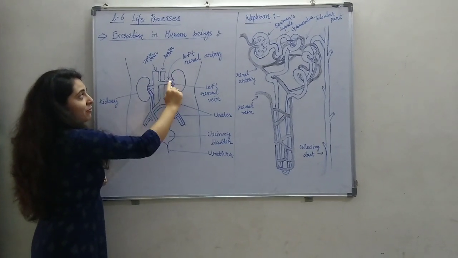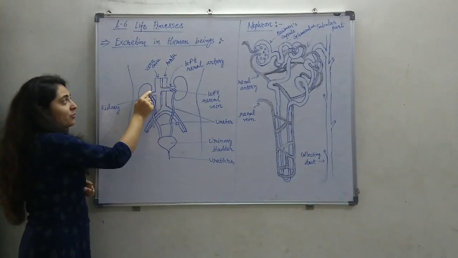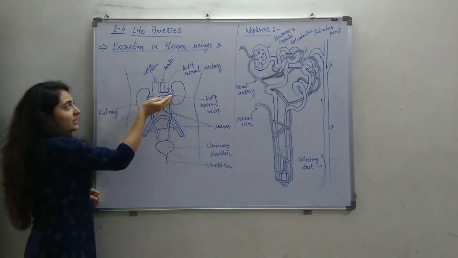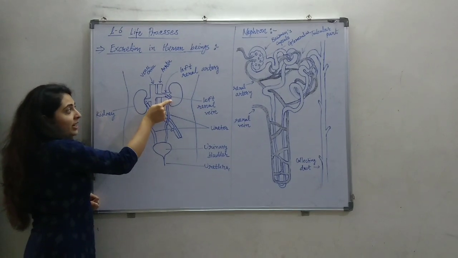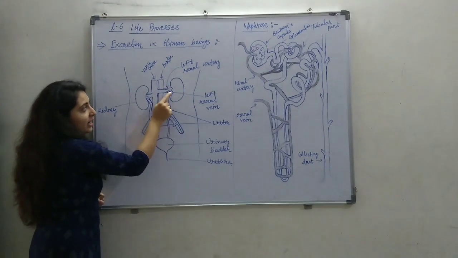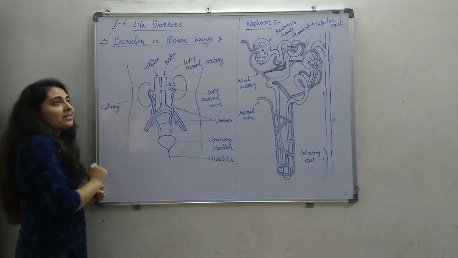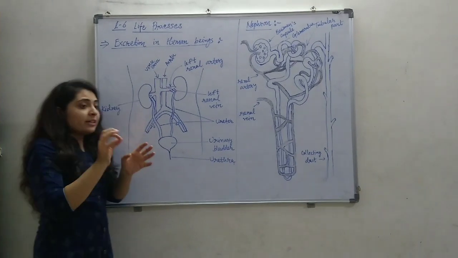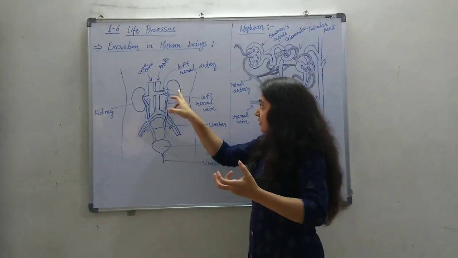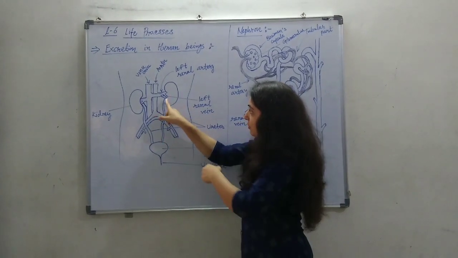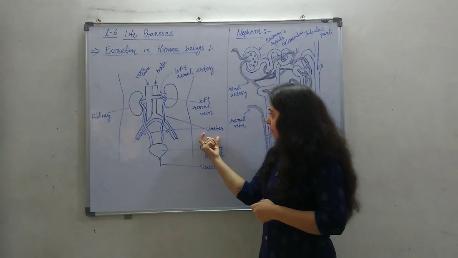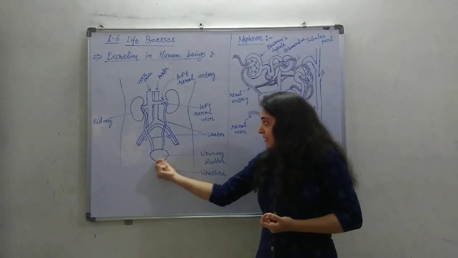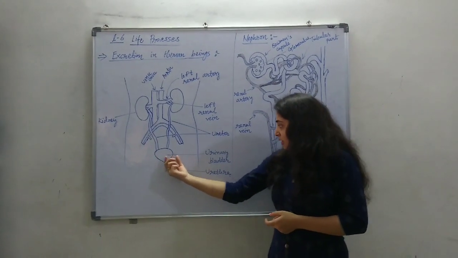On the left side it is the left renal artery, and on the right side the right renal artery, which give blood to the kidney. After the purification, the pure blood enters the vena cava through the left renal vein on the left side and the right renal vein on the right side. The veins carry the pure blood. The waste collected in the kidney comes into the pair of ureters, which are long tubules that collect all this waste and empty it into the urinary bladder.